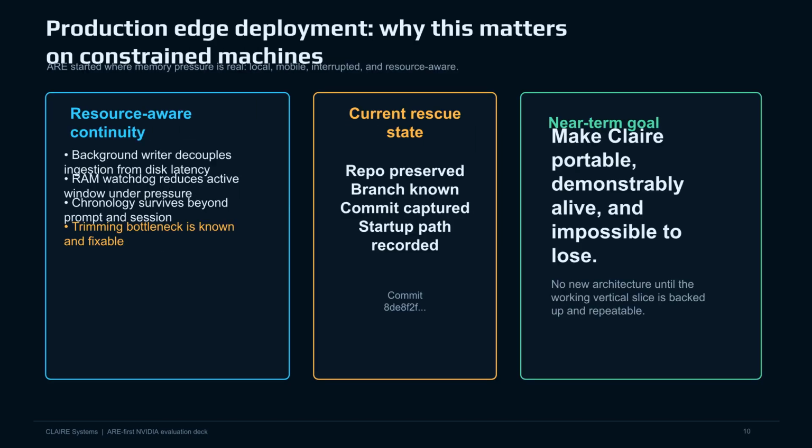Production edge deployment is crucial for constrained machines. Resource-aware continuity ensures chronology survives, with a known trimming bottleneck. The near-term goal is to make CLAIR portable, demonstrably alive, and impossible to lose.